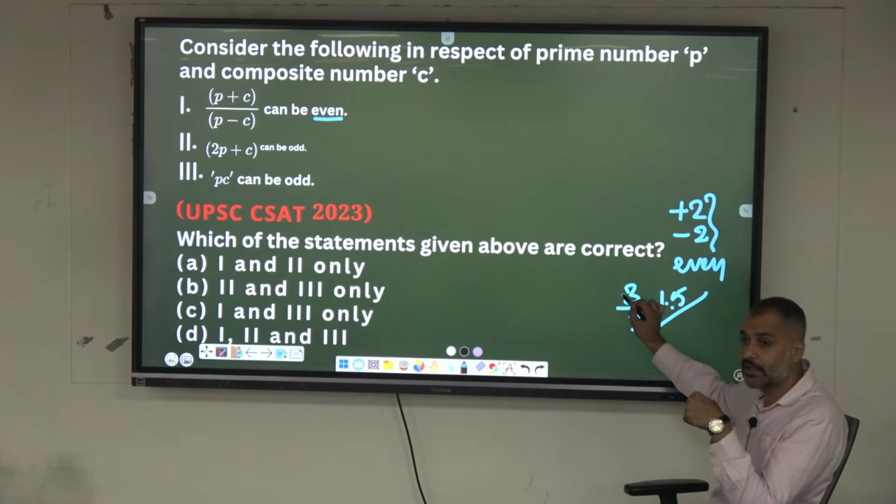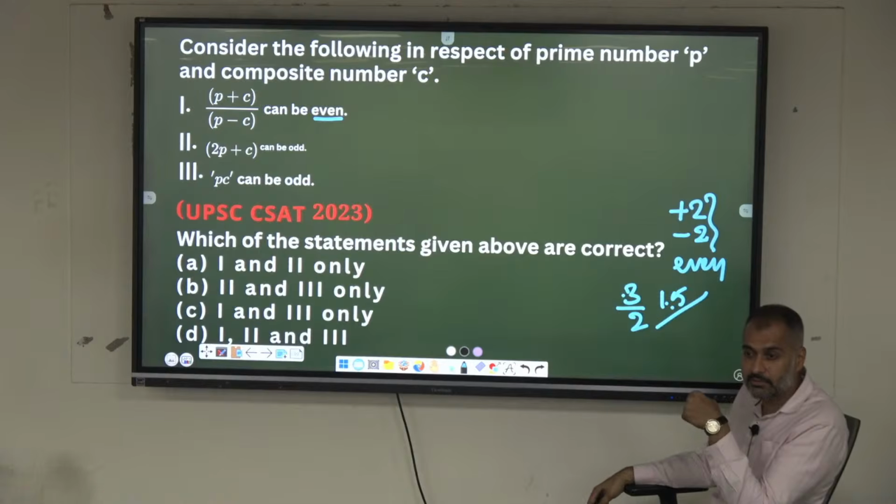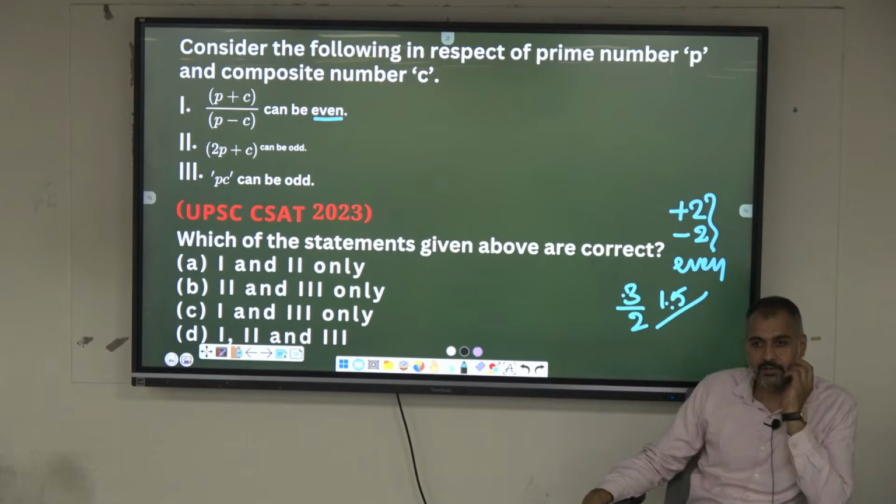Hence this is not even, it is odd, not divisible. All three holds true, is it?